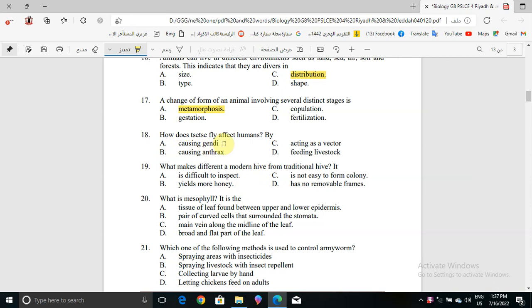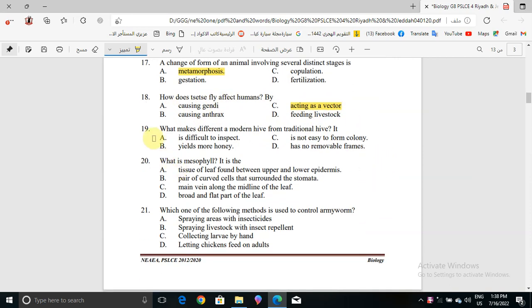Now question number 18. How does this fly affect humans? By causing jaundice, or by causing anthrax, or acting as a vector, or feeding livestock? It will be by acting as a vector. This fly affects humans by acting as a vector.